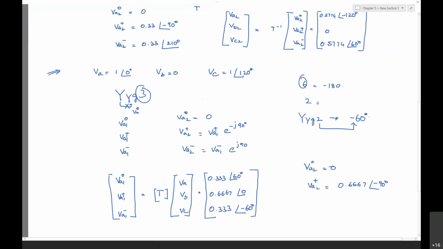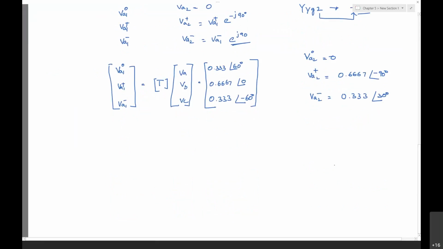6 means we need to go for the secondary voltage lagging by 180 degrees with respect to the primary voltage. These angles are all with respect to the positive sequence voltages. The negative sequence voltage will be leading with respect to the negative sequence voltage of the primary side. Then the VA2 negative, here e power j90 will be there, is 0.333 at an angle of 30 degrees.